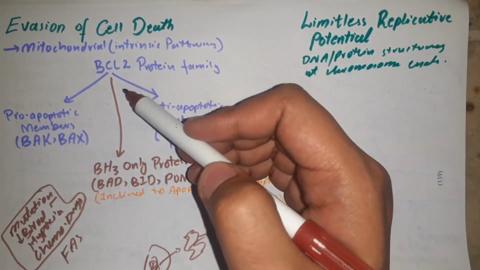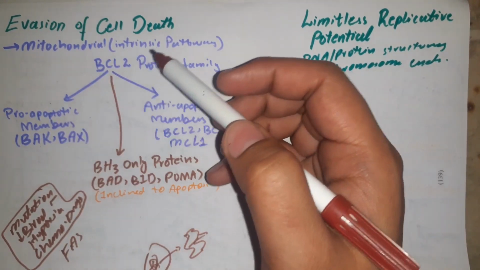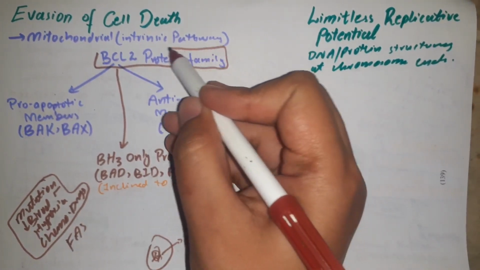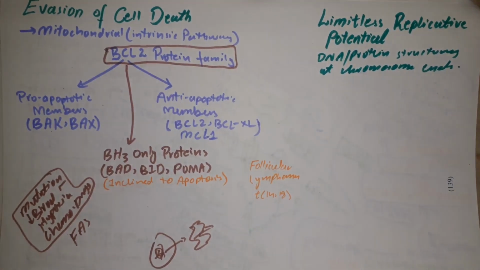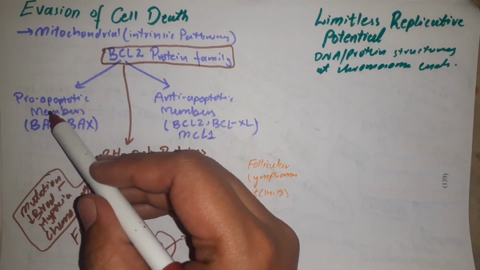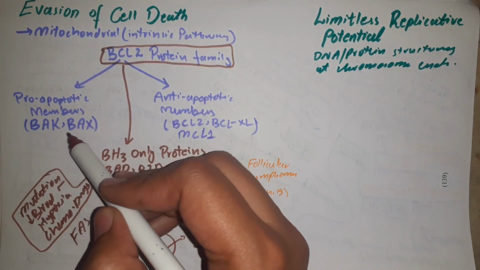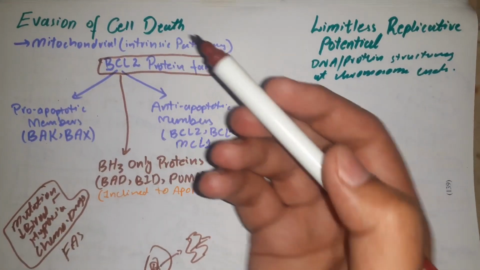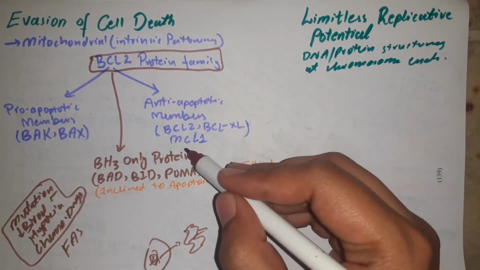Basically, we should know some protein factors before we dive into the details of this pathway. There is a protein family, the BCL2 protein family, and this family has multiple proteins. Some of them are pro-apoptotic and promote apoptosis, and some are anti-apoptotic. Pro-apoptotic members are the proteins which lead to apoptosis, and include BAK and BAX. These two are pro-apoptotic proteins, and anti-apoptotic proteins include BCL2, BCL-XL, and MCL1.